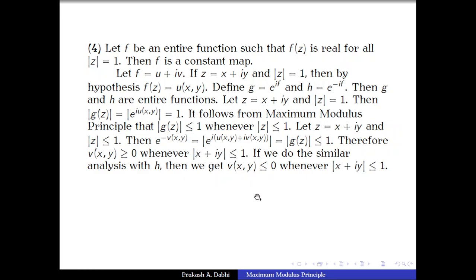So it turns out that v(x,y) equal to 0 for every x plus iy satisfying mod of x plus iy less than or equal to 1. So on the closed unit disk we have shown that f is real valued.